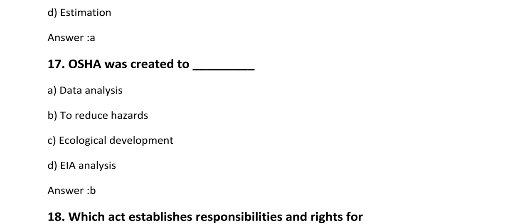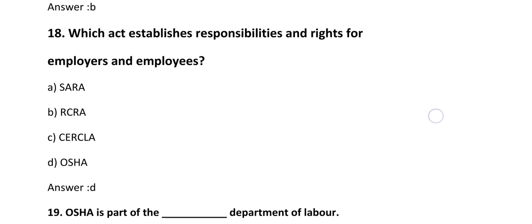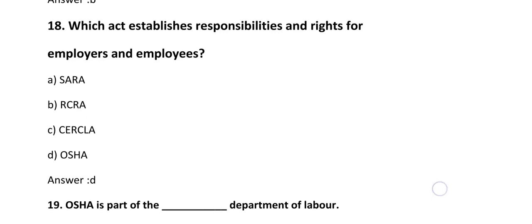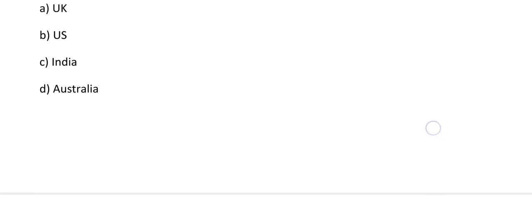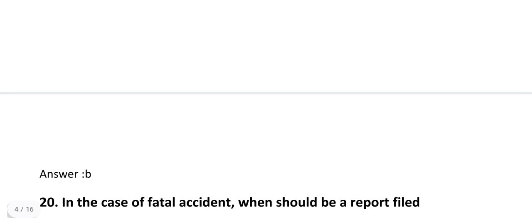OSHA was created to dash: data analysis, to reduce hazard, ecological development, EIA analysis. The answer is B, that is to reduce hazard. Which act establishes responsibilities and rights for employers and employees? SARA, RCRA, CERCLA, OSHA. The answer is D, OSHA. OSHA is part of the dash Department of Labour: UK, US, India, Australia. The answer is B, that is US.